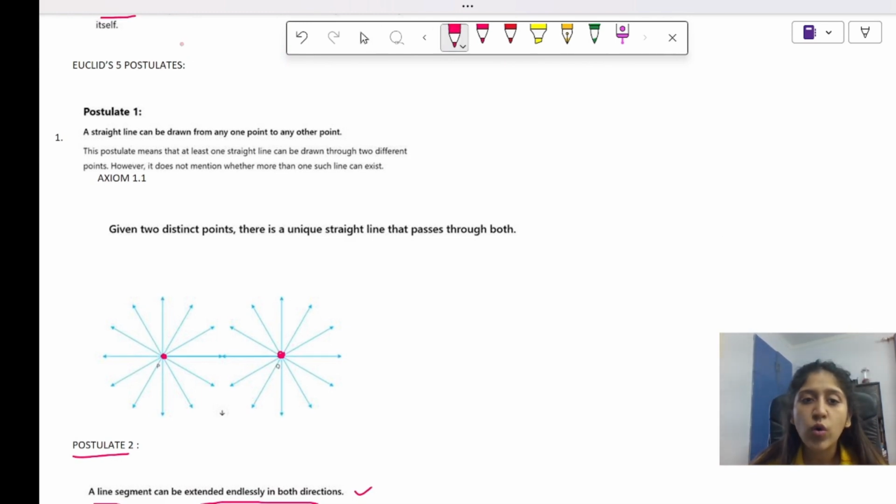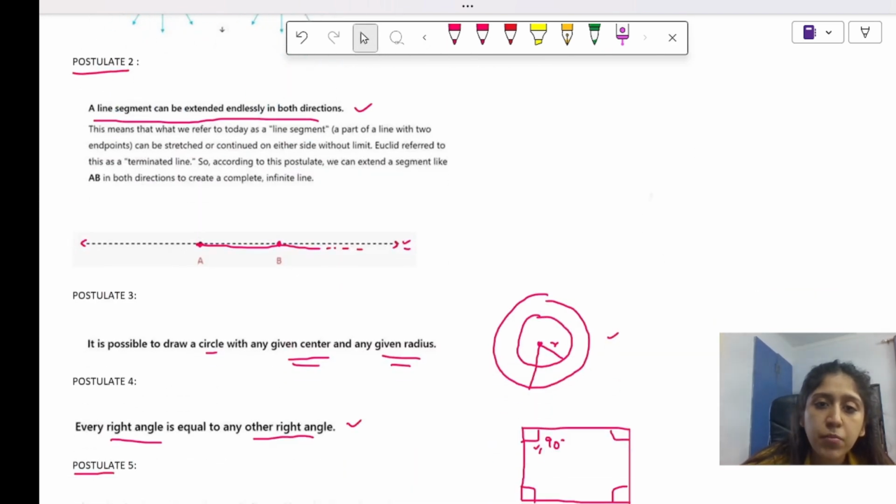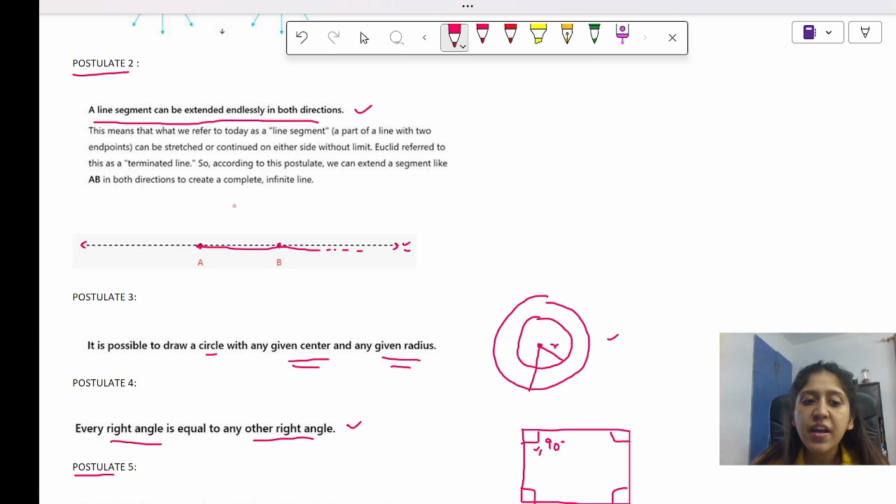ठीक है? What is the first postulate? The first postulate says that if I have 2 points, I can only draw one line joining both the points. ठीक है? If I have a single point, like for example P, I can draw infinite lines from one point. ठीक है? Postulate number 2. Postulate number 2 क्या है? If I have 2 points and I draw a line passing through both of these points, I can extend it infinitely on both the sides.